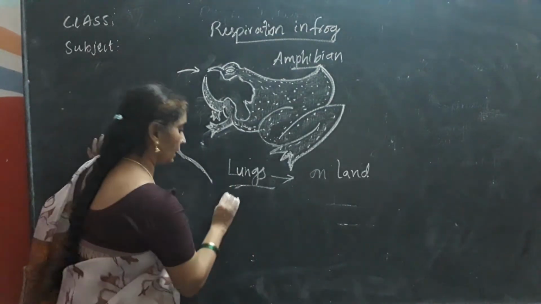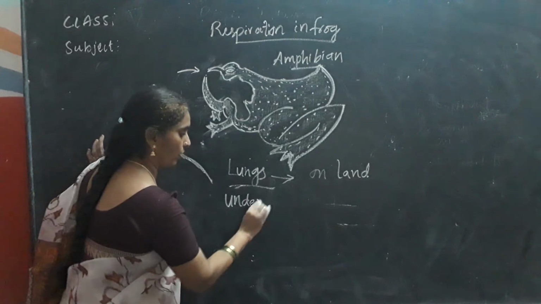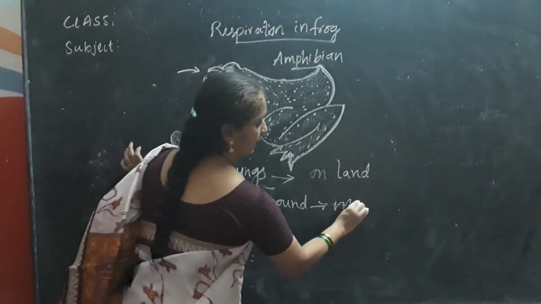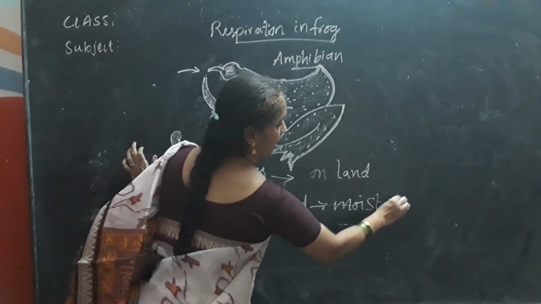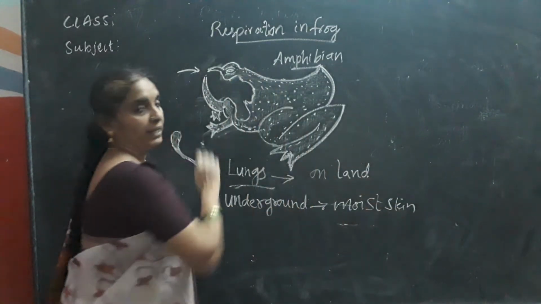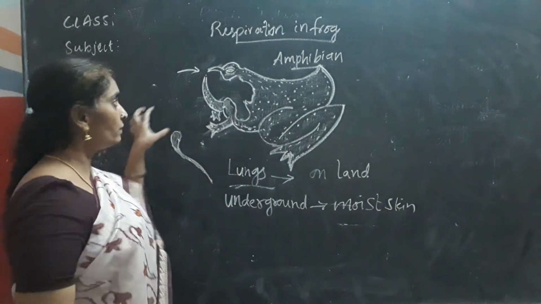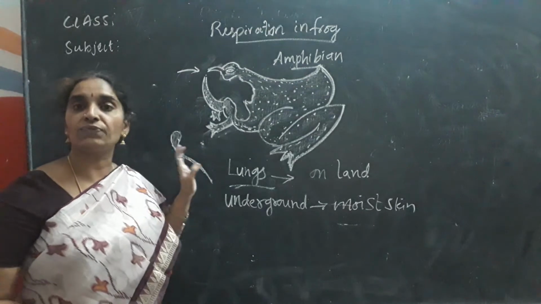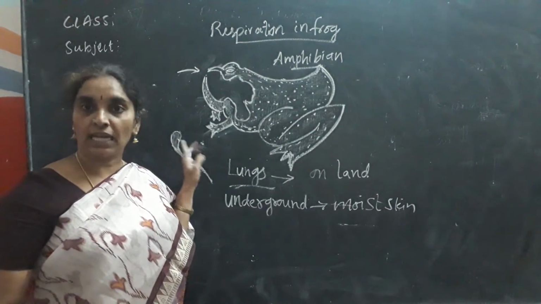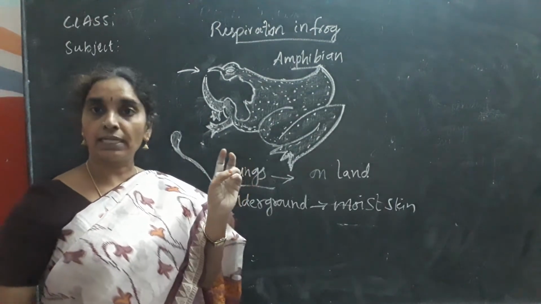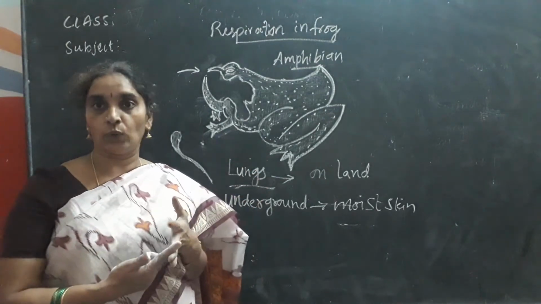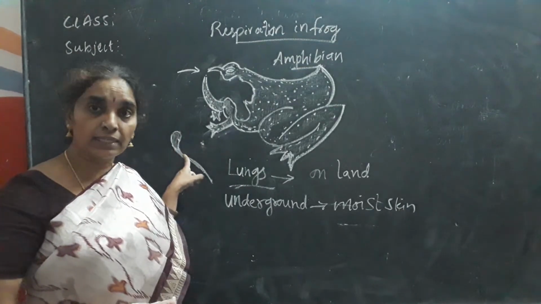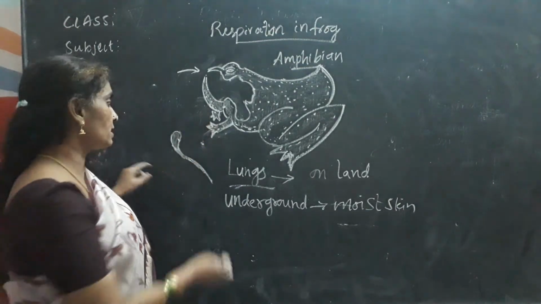When it is underground or under the soil, it respires with the help of its moist skin. Its moist skin helps it for respiration. Normally the frog lives in water in the tadpole stage. It is one of the stages in its life cycle: egg, larva, which develops into the tadpole stage. The fish-like stage in the life cycle of the frog is the tadpole.